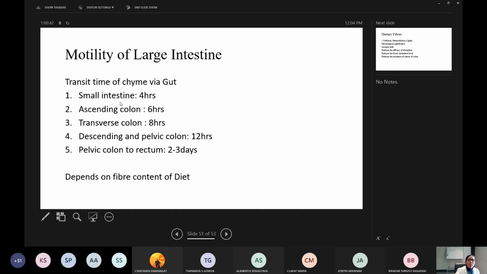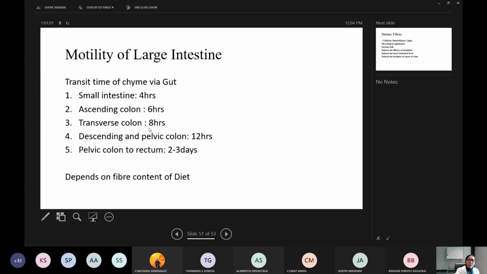So the small intestine will be exposed to the food which we eat part by part, like lunch, and it will be digested till we take dinner. But the colon is not like that. The colon is a product of many meals.